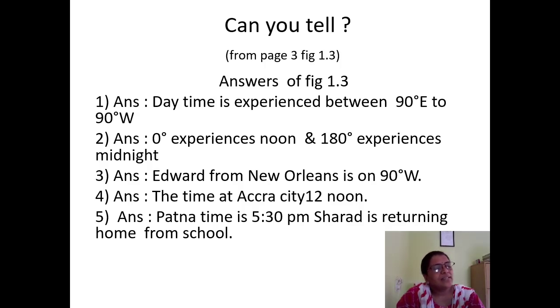Question number 5 is, at the same time, what are Sharad from Patna and Yokito from Japan doing? Patna time is 5:30 p.m. and Sharad is returning home from school, and Yokito is sleeping now.